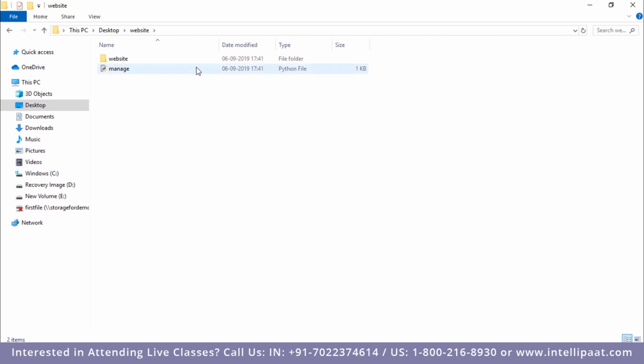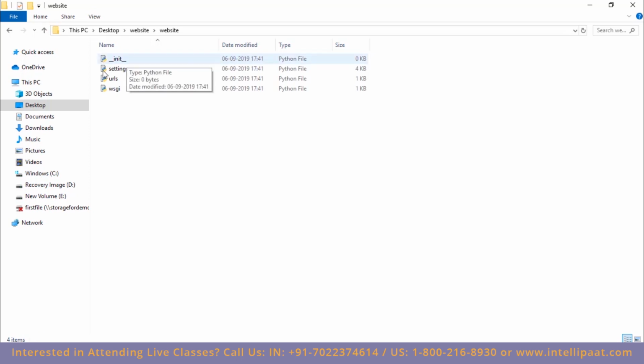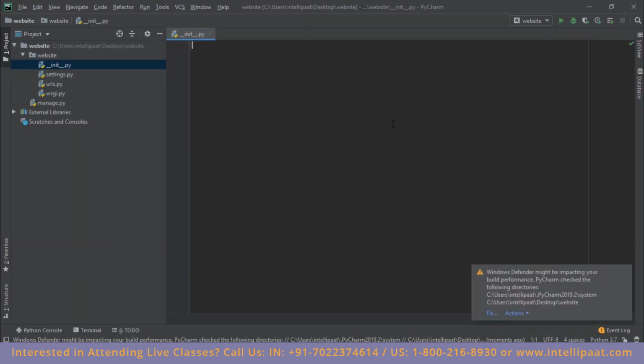I'll go inside this, and as we saw in the PPT, we have this folder website, and the name of this folder is the same as the root folder, and there is another .py file with the name manage. I'll go inside this. Now this has all of these files over here: init.py, settings.py, urls.py, and wsgi.py. Now let's actually understand all of these files in PyCharm.